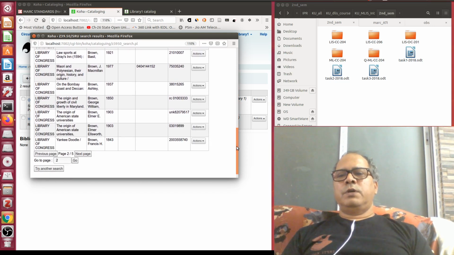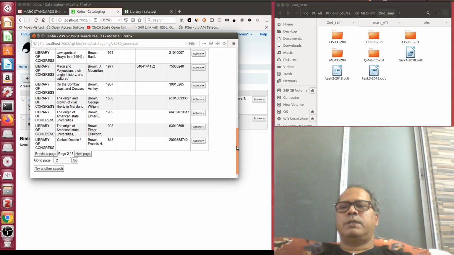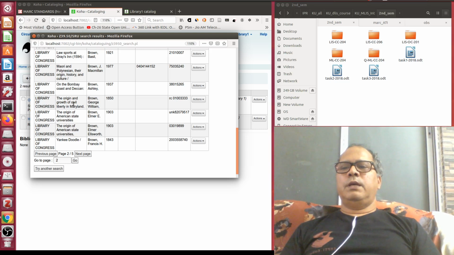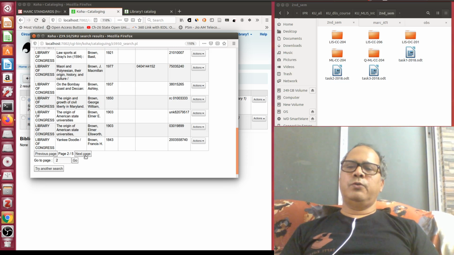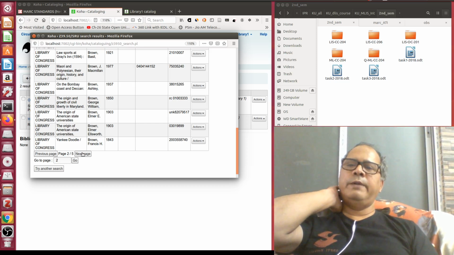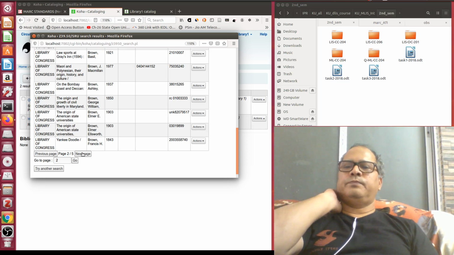Now suppose I want this book, Origin and Growth of Civil Liberty in Maryland, 1850. So all these are old books. Just for an example, I am selecting these books, or should we go to the next page? Okay, let's go to the next page. These are all old books, not what I am searching for. So let us have a current book so that I can show you.